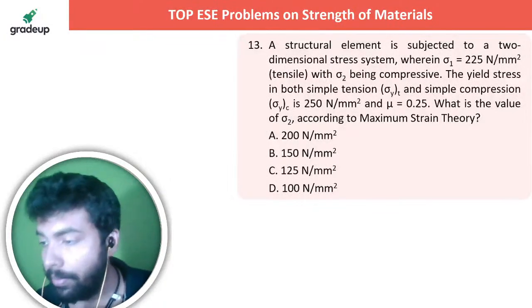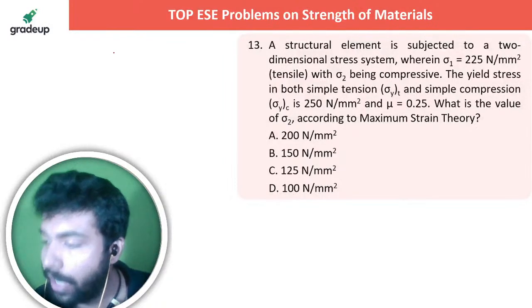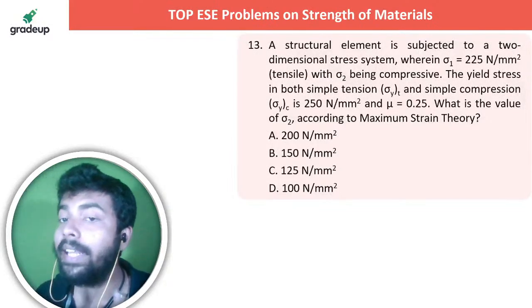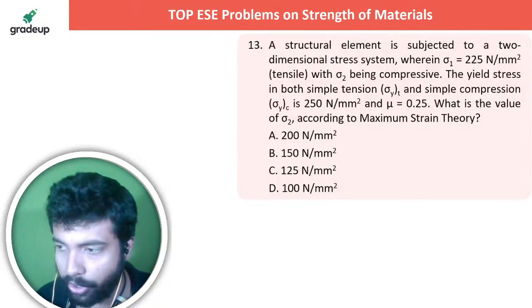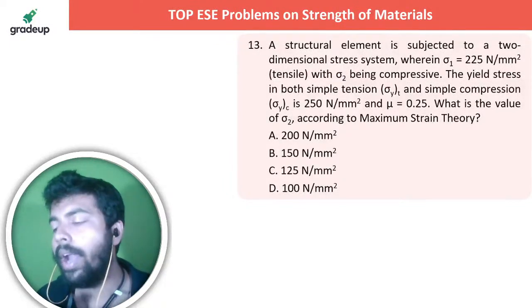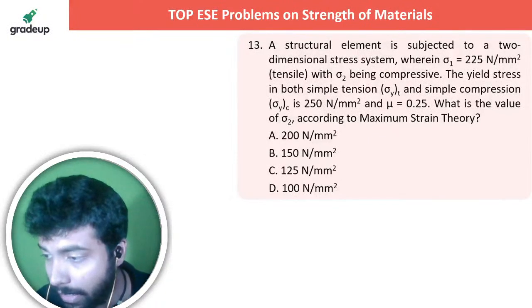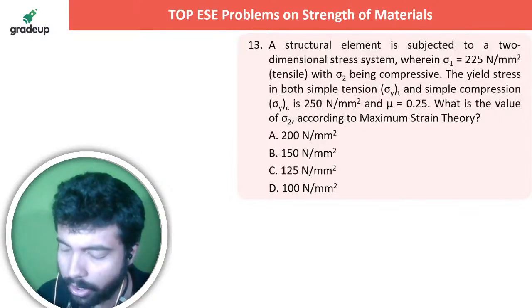Maximum strain theory is just like the maximum stress theory. It says that whatever the actual strain coming is, that should be less than the strain caused by the yield stress, or the yield strain.